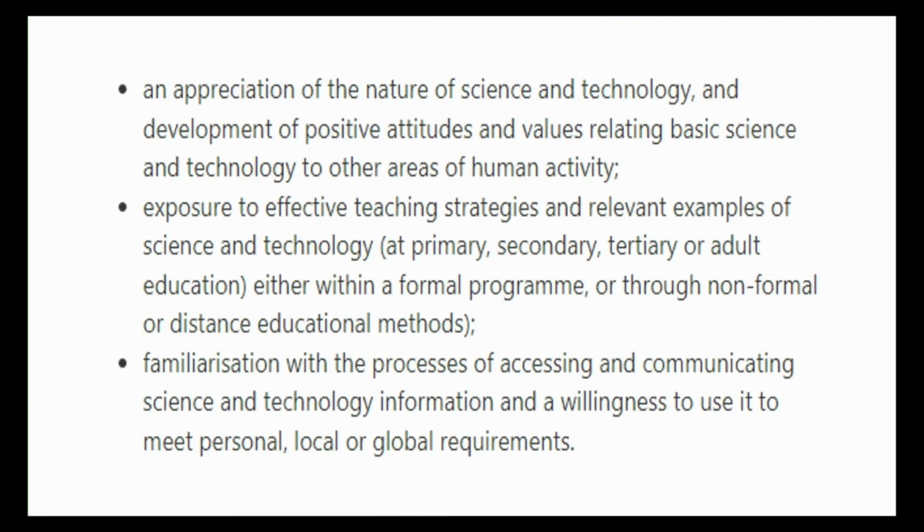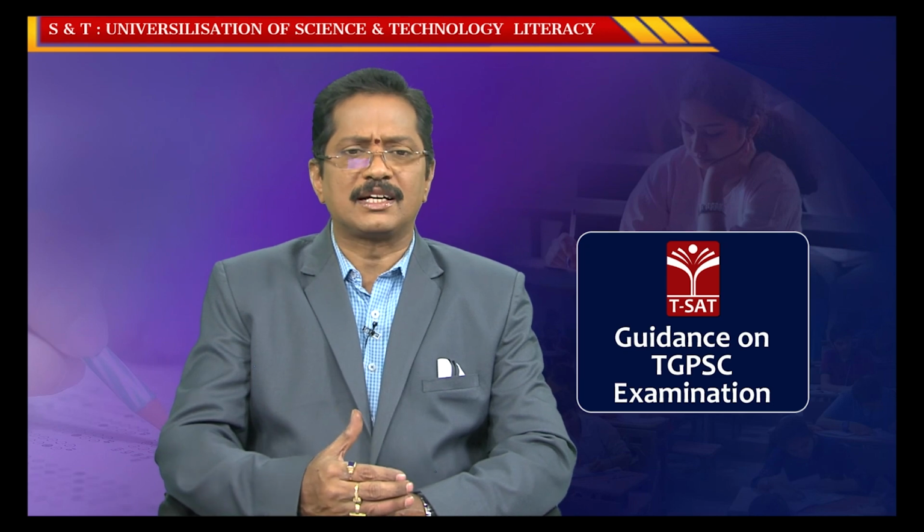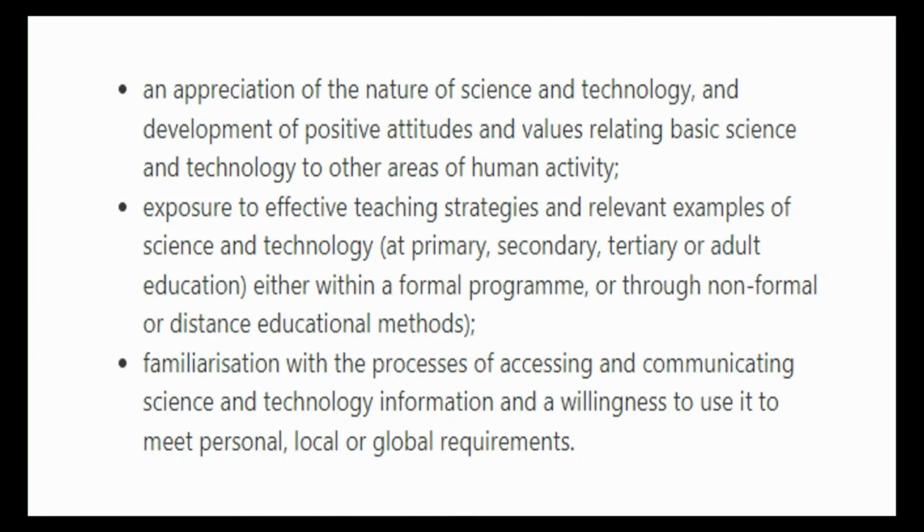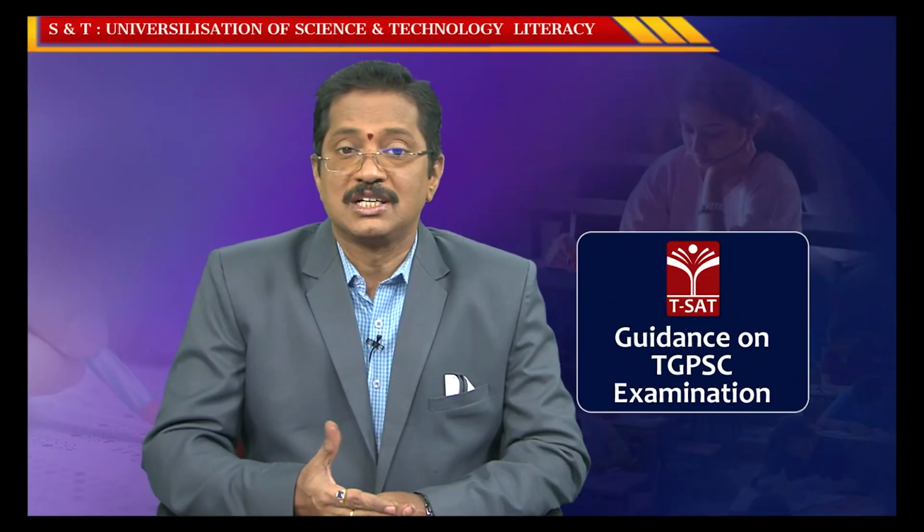The first one: an appreciation of the nature of science and technology and development of positive attitudes and values relating basic science and technology to other areas of human activity. This is very important. Now we are using nanotechnology and artificial intelligence, correct. When using all these advanced technologies, they should be highly useful for the development of positive attitudes and values.